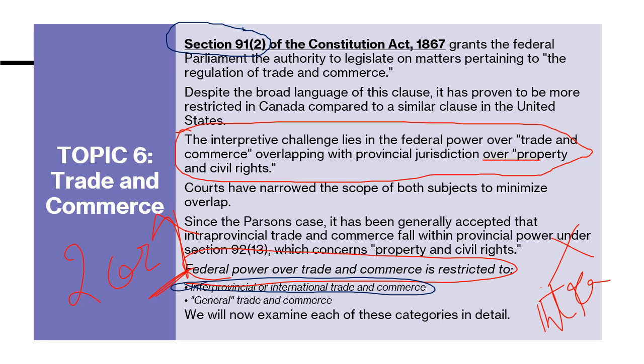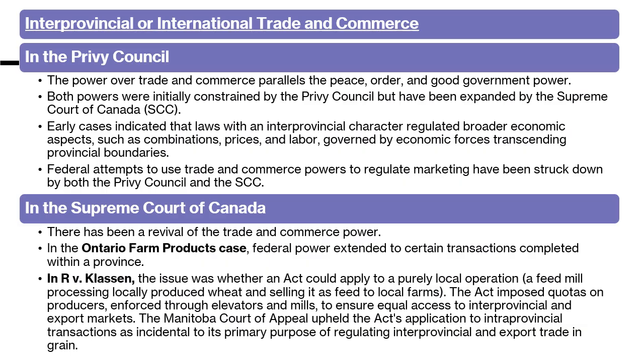Then general trade and commerce, any other kind of trade and commerce that is of general nature. On both these areas, who has the power to make a law, who has the power to regulate, legislate? Federal government. So interprovincial or international trade and commerce. Firstly, we'll see what the Privy Council said, then we'll see what today's modern Supreme Court of Canada says.